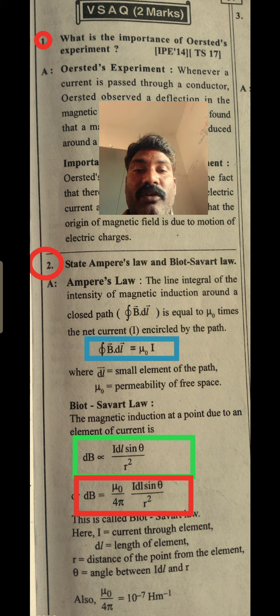Before this we discussed the current passing through a conductor, which may be linear, but here we are discussing a closed path. When we take the current passing through a closed path, there is some magnetic field and magnetic induction. So the line integral of this magnetic induction around the closed path is equal to mu naught times the net current encircled by the path.